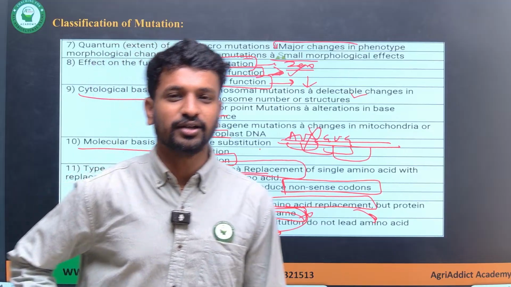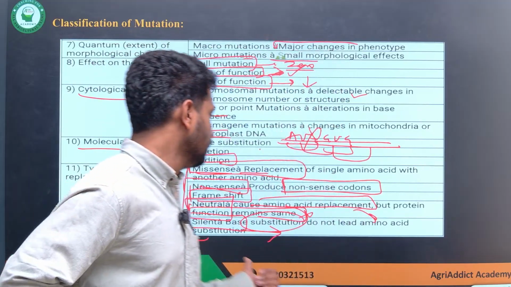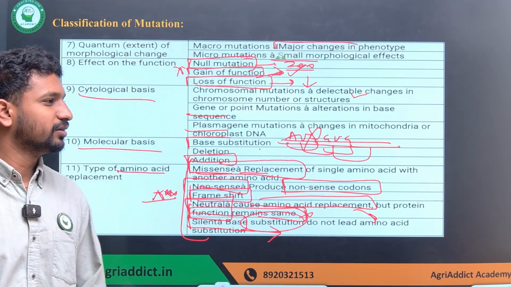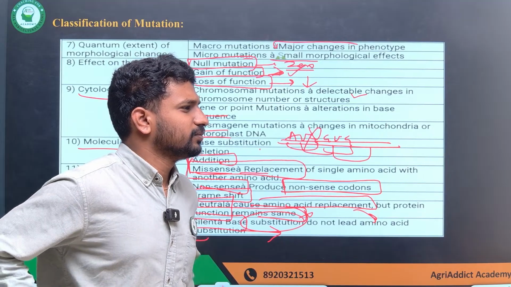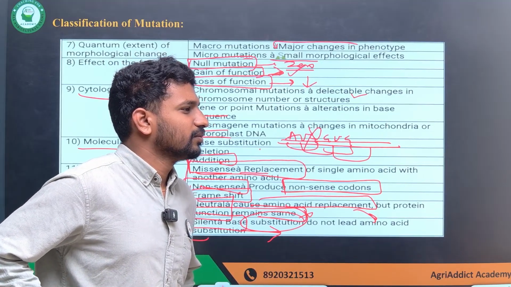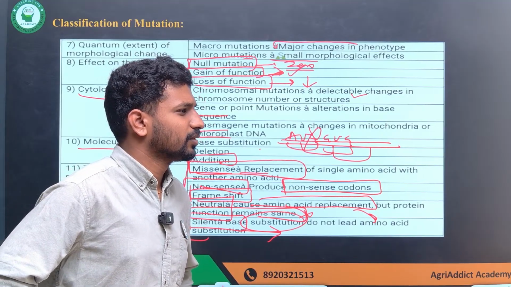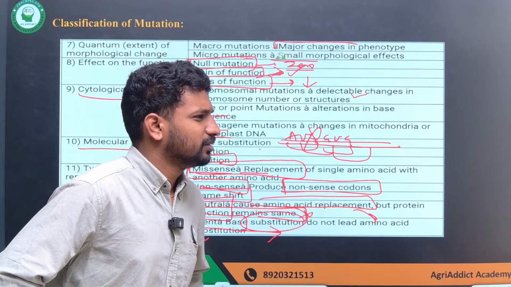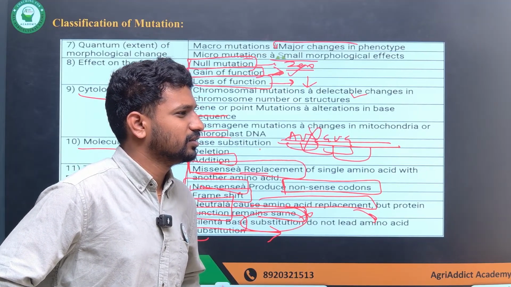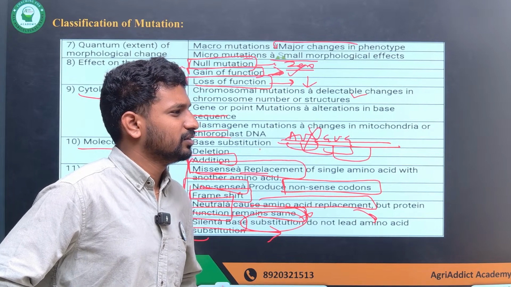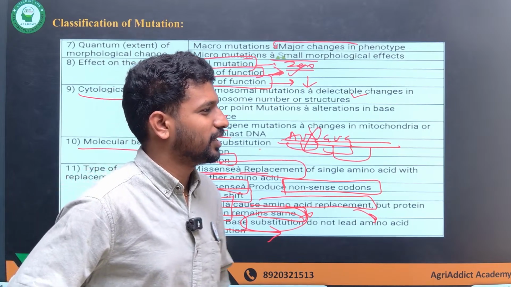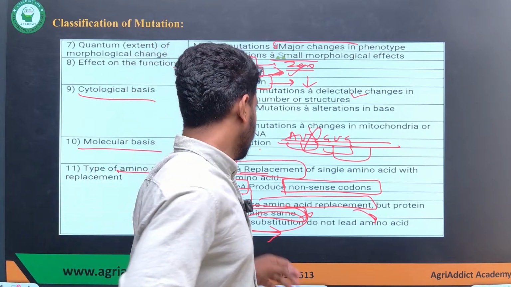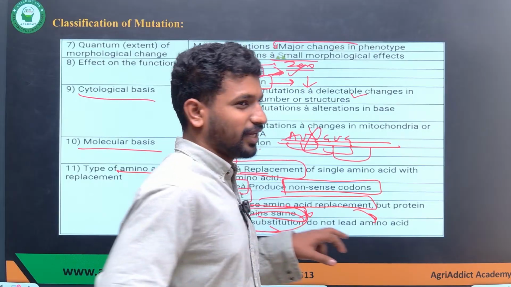To which characteristic of the genetic code can you relate this last one, the silent mutation? Anyone? Okay, let me ask differently: what is silent mutation?